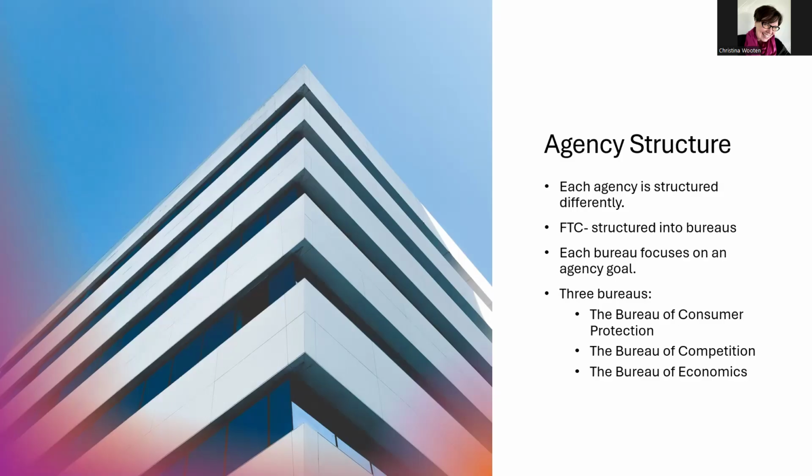Another bureau under the FTC is the Bureau of Competition. So this bureau focuses on antitrust laws, and by doing that, it supports lower prices and choice for consumers. And we'll talk about antitrust laws in depth in another chapter. The third bureau under the FTC is the Bureau of Economics. And this bureau concentrates on consumer protection investigation, rulemaking, and the economic impact of government regulations on businesses and consumers. So that's just an example of one agency and how it is structured.